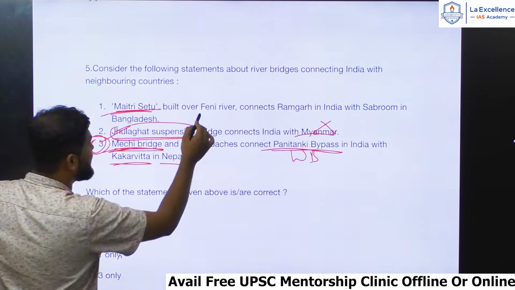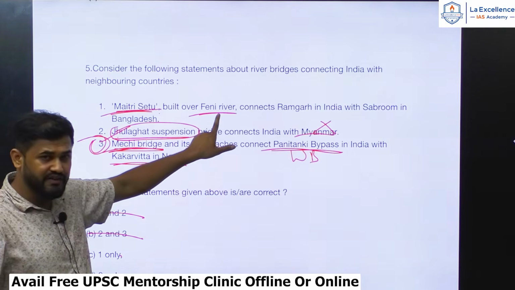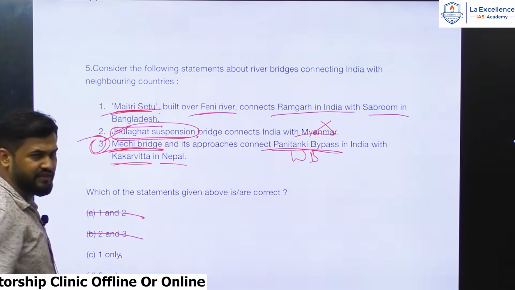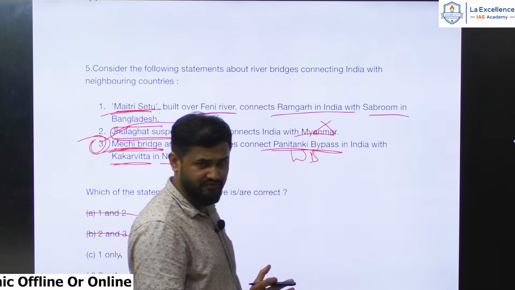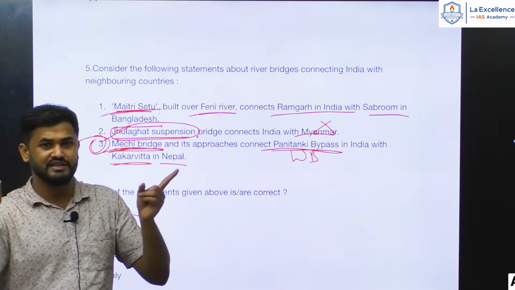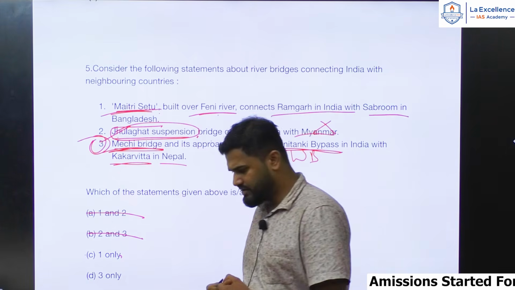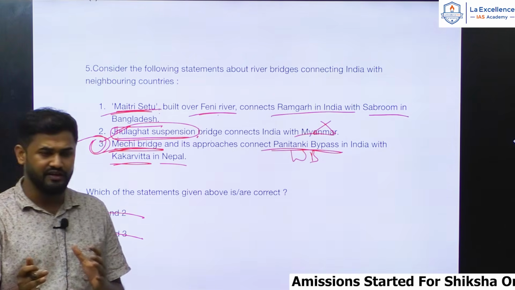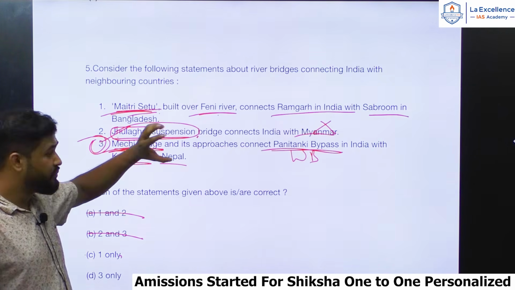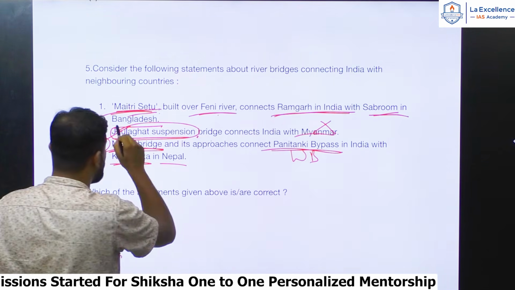Maitri Setu built over Feni river. Yes, Maitri Setu, this was in current affairs, this was in the news. But here what you can get confused is, is it connecting Ramgarh in India with Sabrum in Bangladesh? These places are a little bit confusing, because in the past UPSC has given such confusions to you. When I was discussing the question on the international trilateral highway, connecting India, Myanmar and Thailand, they had changed the name of the places. Here also UPSC has done the same.